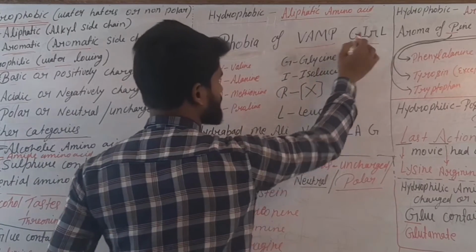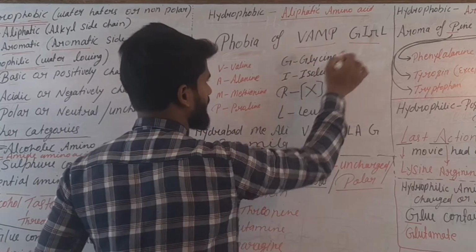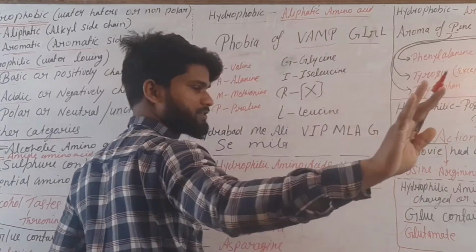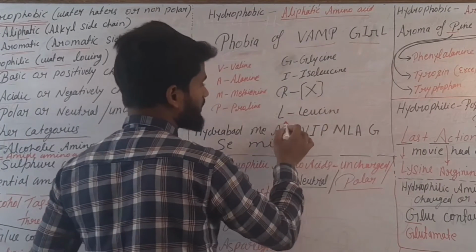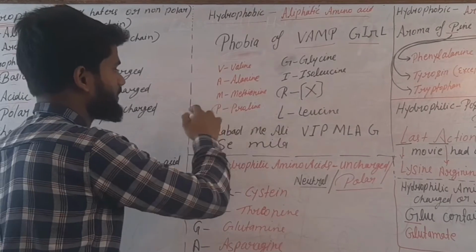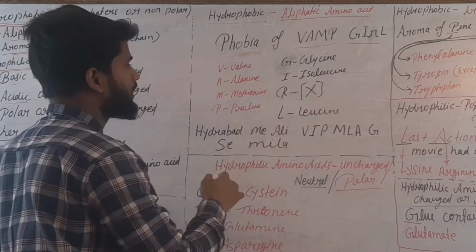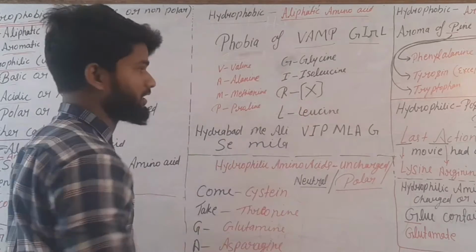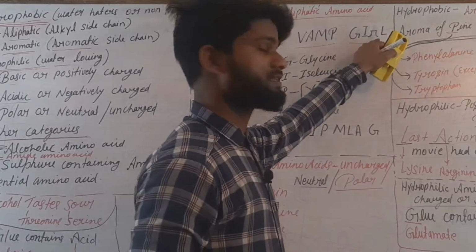And girl: G for glycine, I for isoleucine, and R is no amino acid, and L is leucine. Phobia of vamp girl means valine, alanine, methionine, proline, glycine, isoleucine and leucine. R is absent, meaning R is not an amino acid.